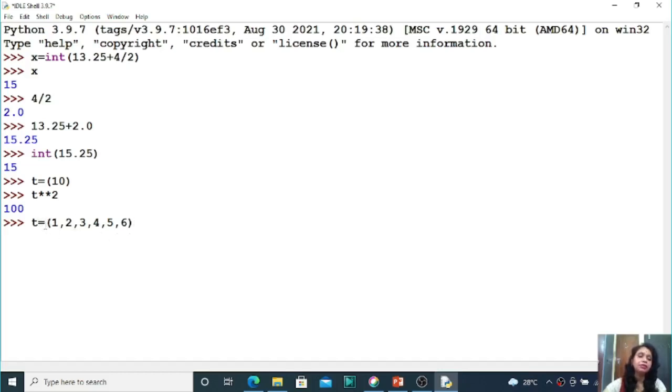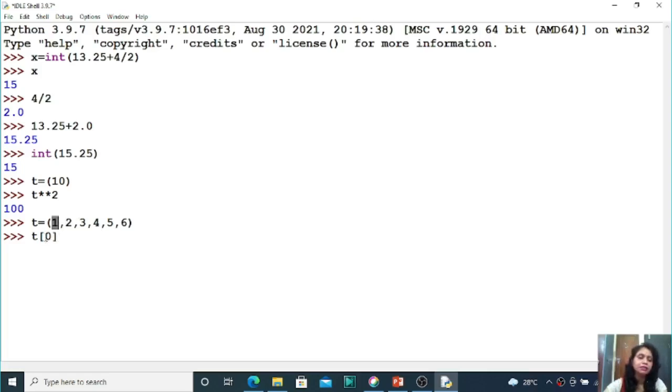So you know that tuple is an immutable data type. Let us access the value. You can access the value by using square brackets. Within the square bracket you can put the index number. These are known as value or element or item also. So 1 is one value or item or element.